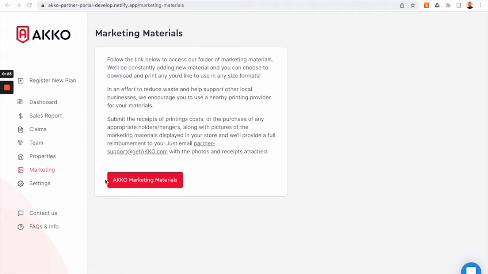When you select which materials you would like to put in your store, out of the different posters and countertop displays that we have, find a local print supplier and have them make the sizes that you need. You may also need hangers or holders to go along with getting these up into your store. So feel free to submit the costs along to us for all these and we'll reimburse you.